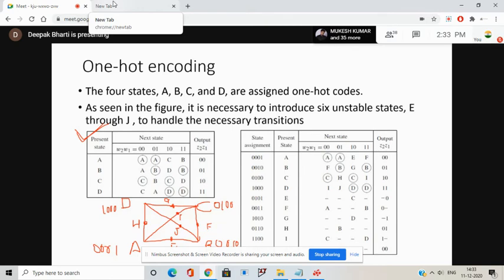Now, E has to be coded in such a way that the Hamming distance of AE is 1 and of EB is also 1. So can I code E as 0101? Let's check. No. What will be the code for E? 0011.